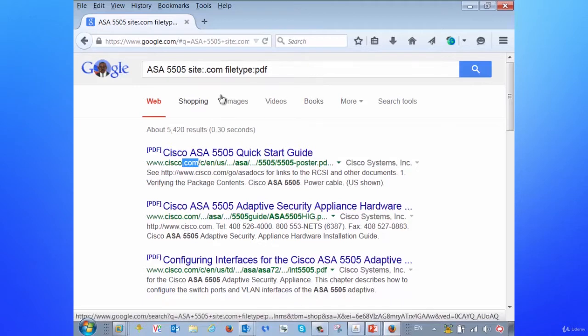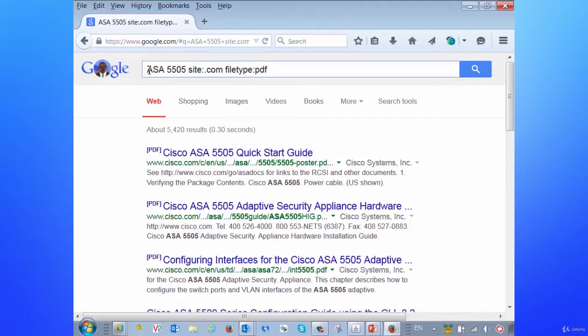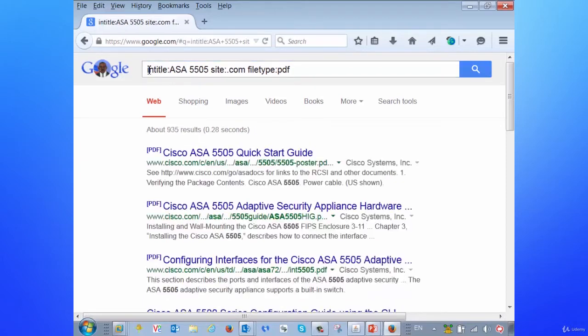Now we do have other scenarios. What we could do, for instance, we can put something in here like in title :. So now what it's going to do, and you notice here we jumped from a couple thousand to 935 results. But when it comes to in title, it basically allows us to narrow it down to what is in the title. So when I click on one of these, it's actually going to be in the title here. So as you can see here, the Cisco ASA 5505, that's in the title, right? The ASA 5505, because that's what we specified here in the title.